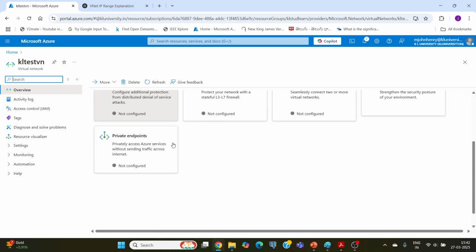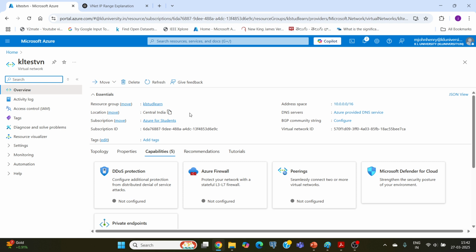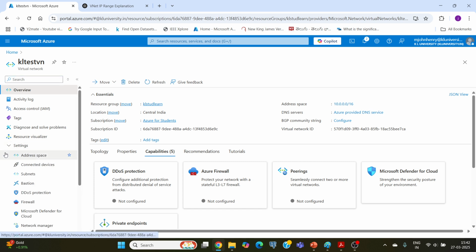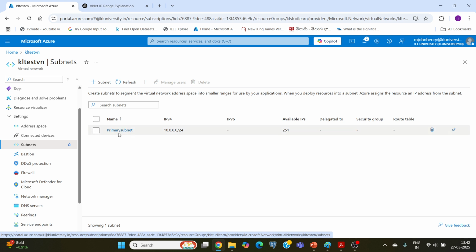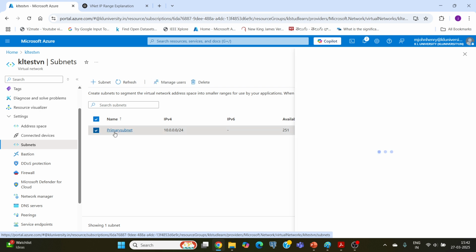These are the parameters which we have selected. In the menu, if you see, under the settings in the left-hand side menu pane, you can have subnets. In the subnets, I have created one primary subnet which has a capacity of 251. So we have to set up this NSG which we have created.